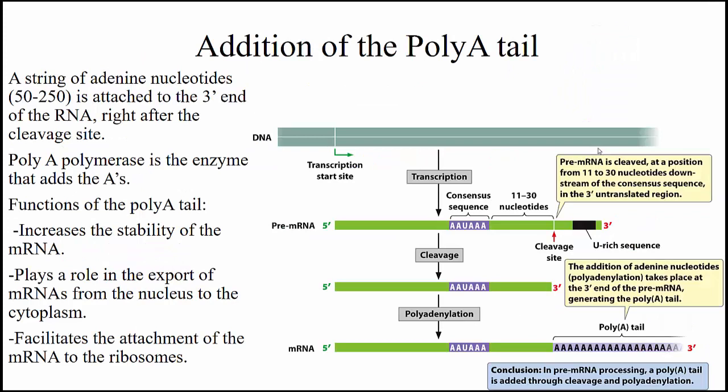A string of about 50 to 250 adenine nucleotides is attached to the 3' end of the RNA right after the cleavage site. Poly A polymerase is the enzyme responsible for adding the adenine nucleotides. Functions of the poly A tail consist of increasing the stability of the mRNA. It plays a role in the export of mRNAs from the nucleus to the cytoplasm and facilitates the attachment of the mRNA to the ribosome.